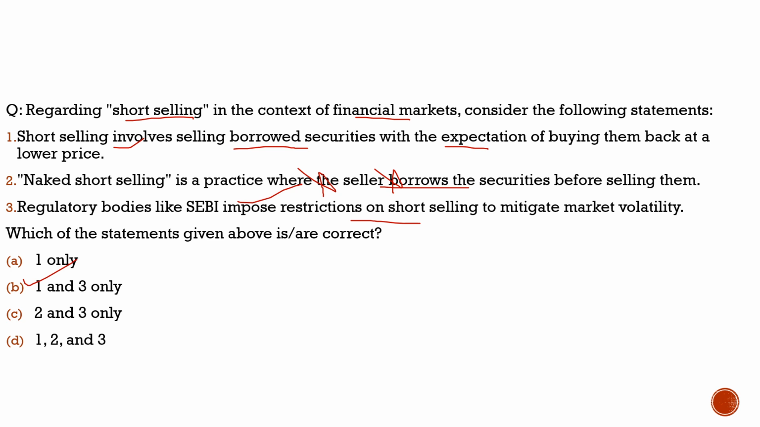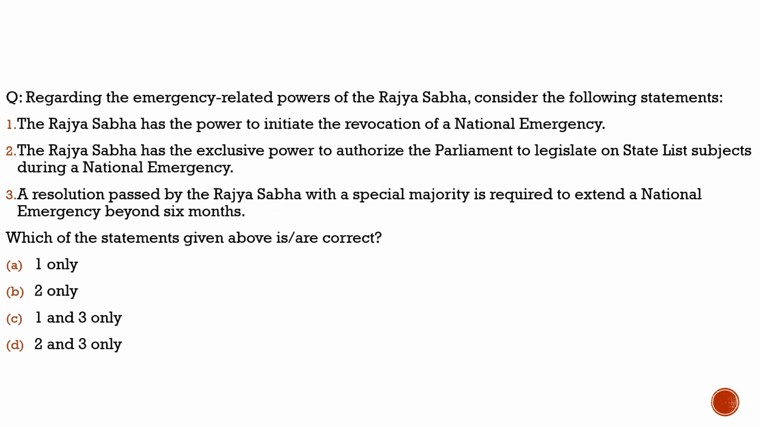With this, let's move to another part of our discussion where we will solve a question from the static portion. As I already told you, we are discussing Indian polity, and in Indian polity we are discussing the Rajya Sabha right now. So let's solve this question. This will be the last question from the Rajya Sabha. From tomorrow we'll start discussing the Lok Sabha. Here the question says, regarding the emergency related powers of the Rajya Sabha, consider the following statements.